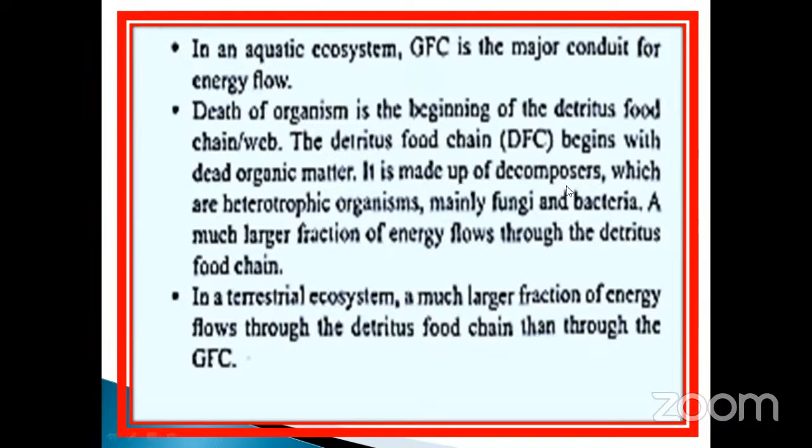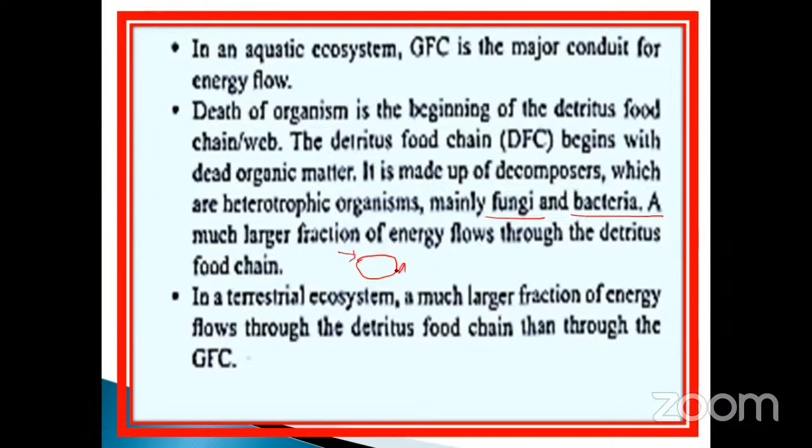It is made up of decomposers, which are heterotrophic organisms, mainly fungi and bacteria. Already discussed how it works. Many decomposers are involved in this process: fungi, particularly fungi imperfecti, deuteromycetes, and bacteria. A much larger fraction of energy flows through the detritus food chain, because the foodstuff is there after the animals or plants, whatever it may be, undergo the death process.